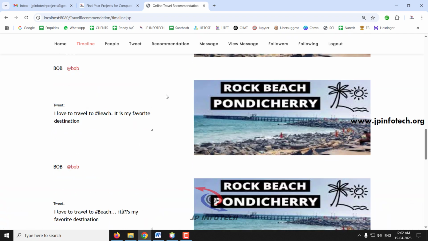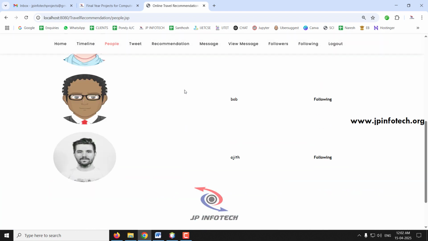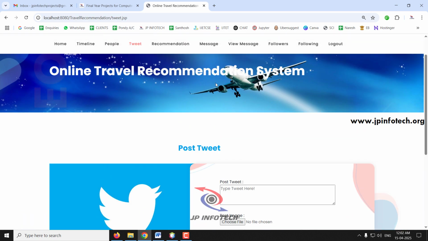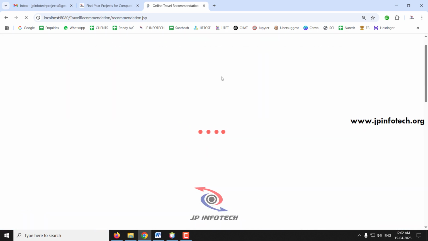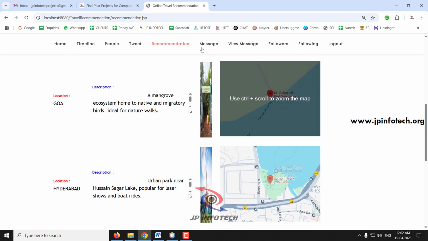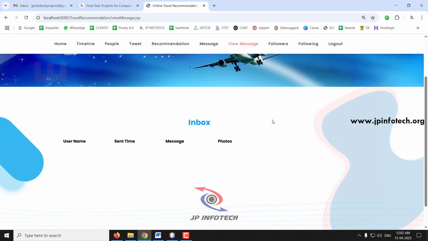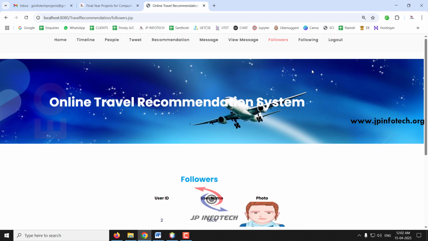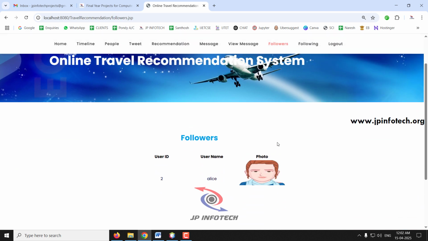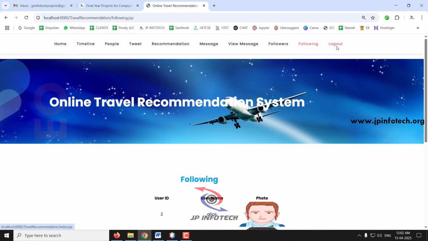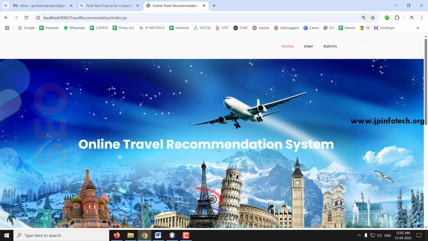In the user part, the user can see the timeline, where all the posted information can be shown, and they can see all the people available and follow them if required. They can make tweets, and based on the tweets made, the recommendation part will work, and they can also message privately to the available users. They can view the messages posted, see who the followers are, and see who they are all following. So these are all about the user and the admin part.